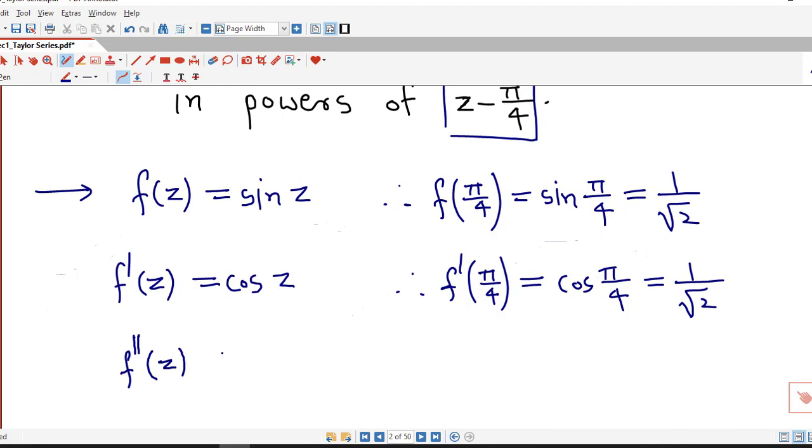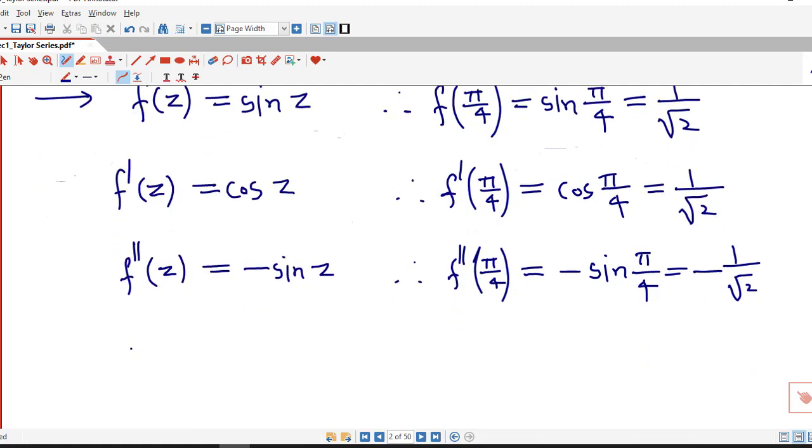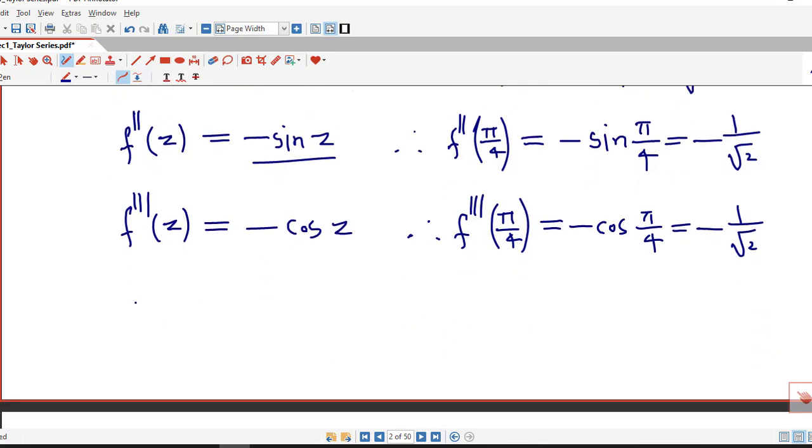Similarly, the second derivative is the derivative of cos z, which is minus sin z. Therefore, the second derivative at pi by 4 is minus sin pi by 4, which is minus 1 by root 2. We can consider one more derivative, the third derivative, that is the derivative of minus sin z, which is minus cos z. Therefore, the third derivative at pi by 4 is minus cos pi by 4, which we can write as minus 1 by root 2. And in this way we can calculate higher order derivatives.